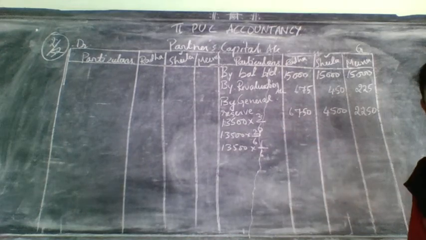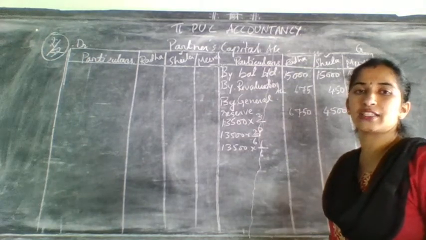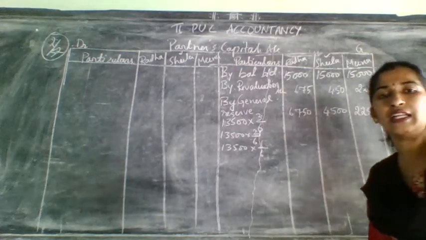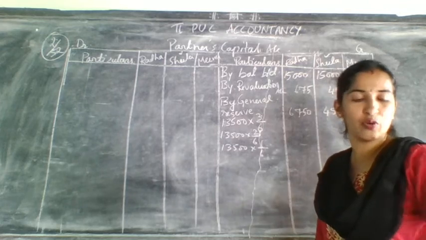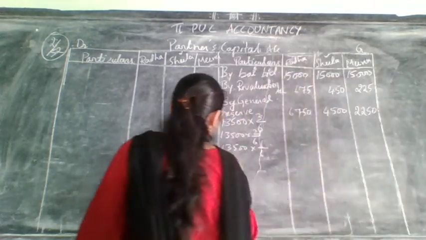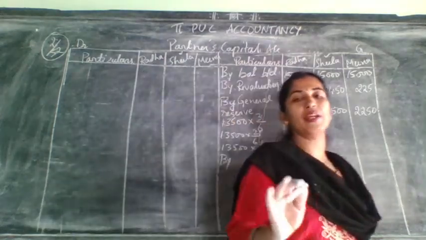After writing that, general reserve distribution was over. Now, what you need to do? Need to go for the next adjustment. What is the next adjustment? Come to the adjustments, whatever they have given. In that, all the three we have completed. In which one? Revaluation account. Now only one is remaining. What is that? Goodwill. Usually goodwill will be there in almost all the problems, but the treatment is different.